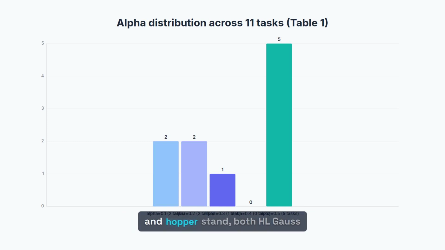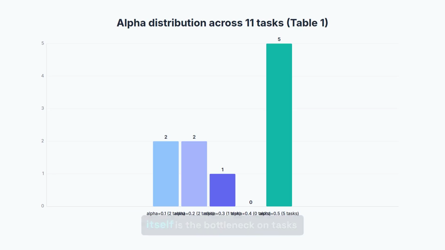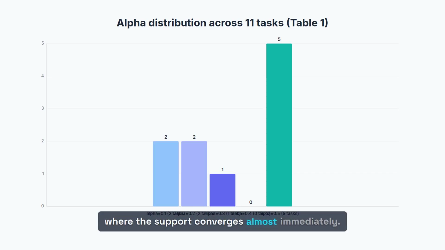On finger turn hard and hopper stand, both HL-Gauss approaches underperform or match plain TD3, suggesting the cross-entropy objective itself is the bottleneck on tasks where the support converges almost immediately.